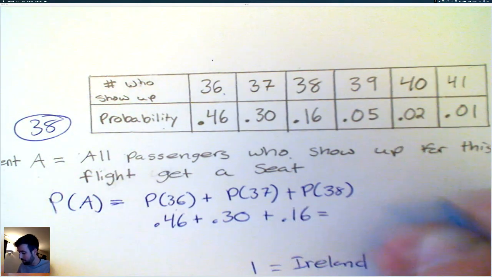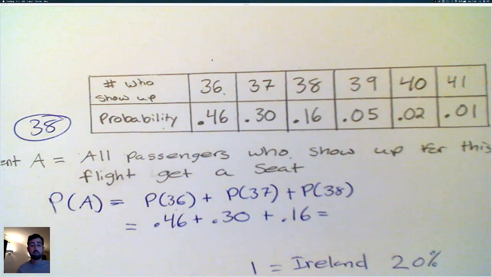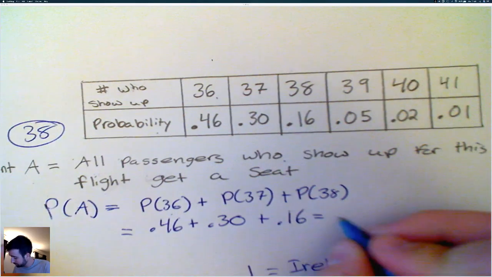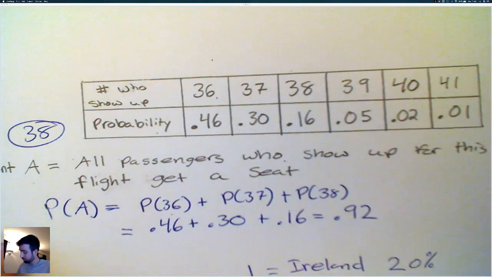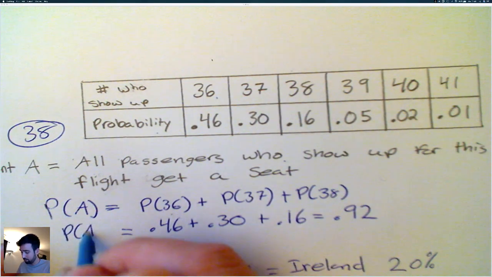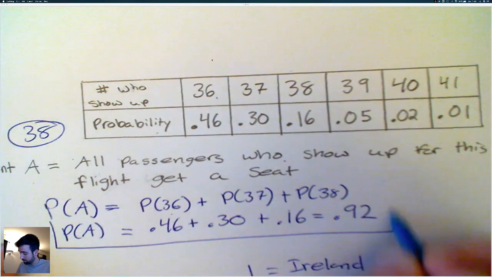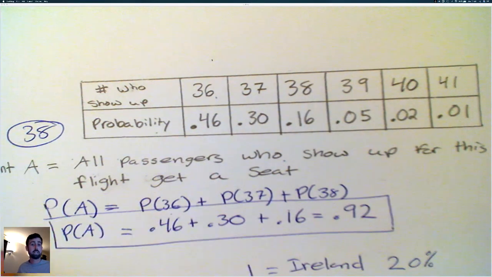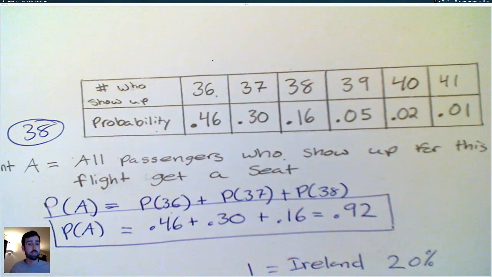And if you add all three together, you'll get the probability that all passengers who show up get a seat. And that's going to be 92%. So the probability that everyone who shows up gets a flight or gets a seat is 92%.